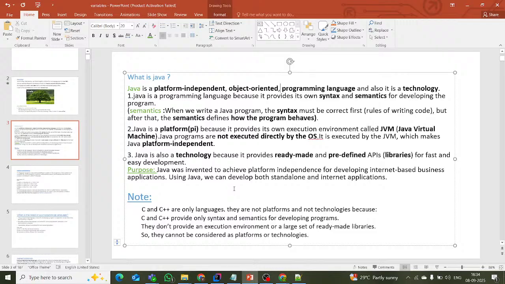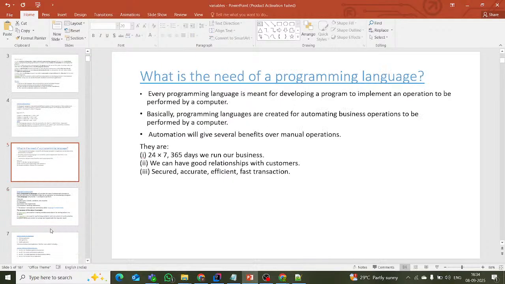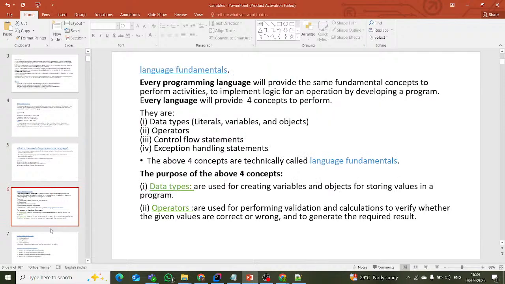These are all nothing but objects only. Java will consider all things as objects, then it will implement the process. That is one point. These are all the needs for the programming language.